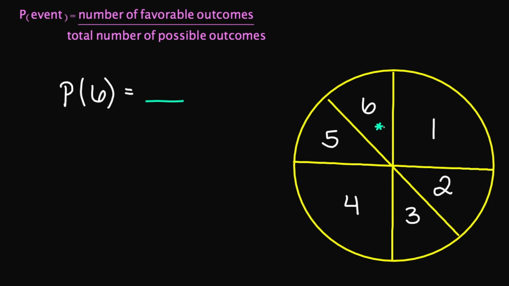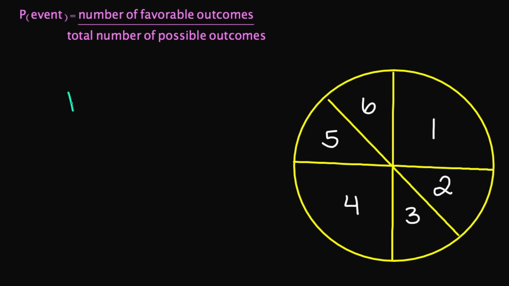There's only one possible favorable outcome that I can get, which is just 1. The total number of possible outcomes, we have 1, 2, 3, 4, 5, and 6. So if you're turning this into a percentage, you're going to get about 16.7%. So there's a 16.7% chance that if I spin this spinner, my spinner will land on 6.